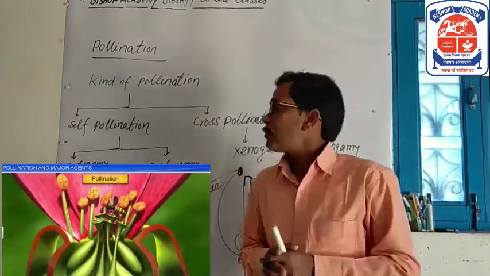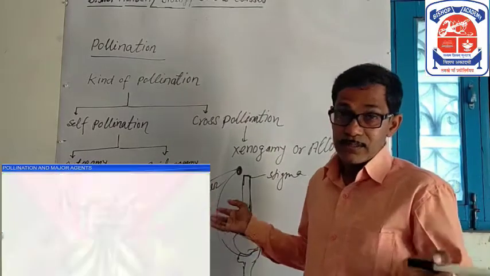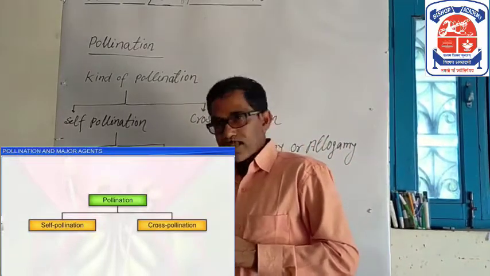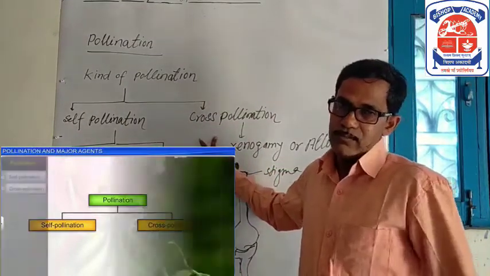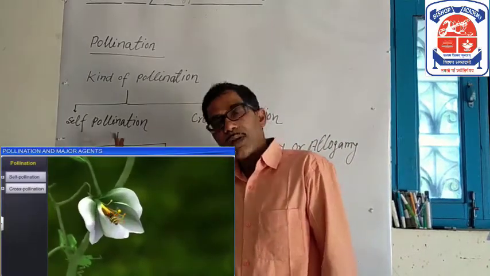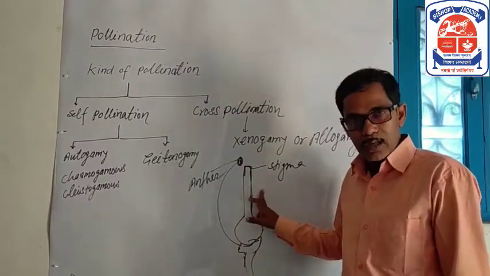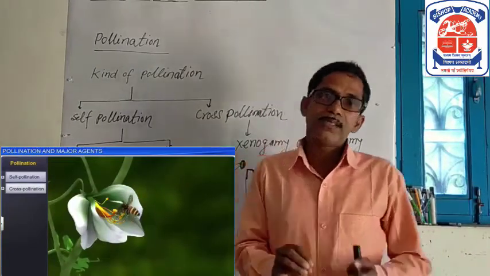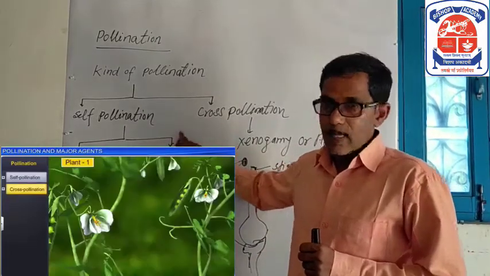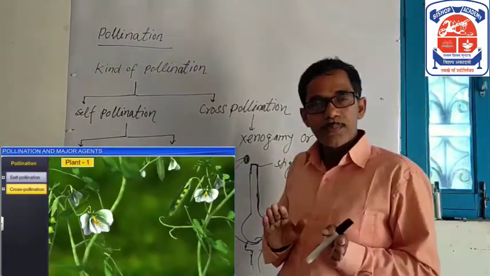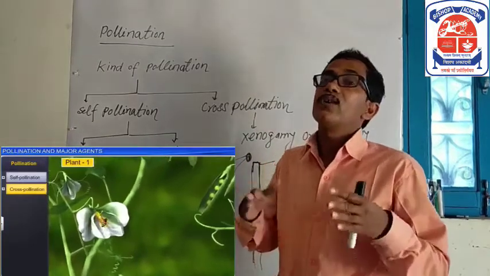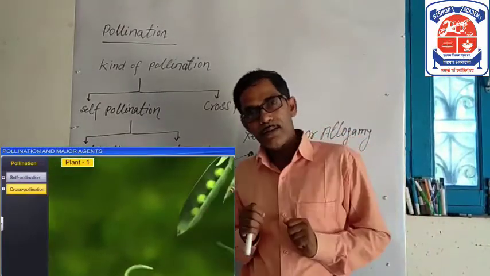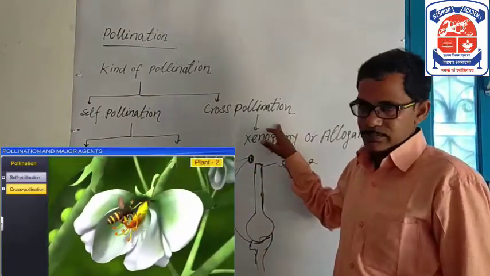Now we will study the kinds of pollination, how it is achieved. Pollination is of two types: self-pollination and cross-pollination. What is self-pollination? Transfer of pollen grain from anther to stigma in the same flower or in the same plant is called self-pollination. And what is cross-pollination? Transfer of pollen grain from anther to stigma in a different flower, in a different plant, is called cross-pollination.